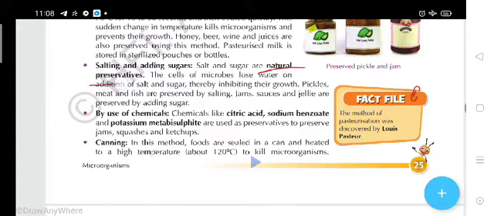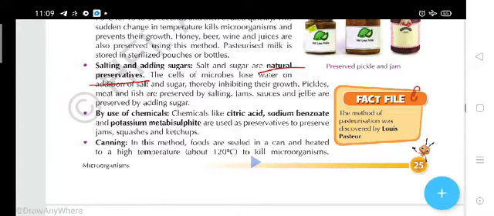And if you use sugar and salt, it will not be harmful for your body, so we must appreciate this method. In this, the cells of the microbes lose water on addition of salt and sugar, thereby inhibiting their growth. Pickles, meat and fish are preserved by salting. Jams, sauces and jellies are preserved by adding sugar.